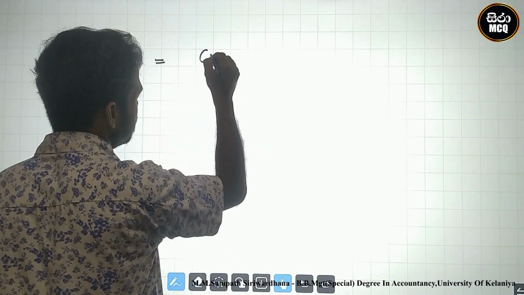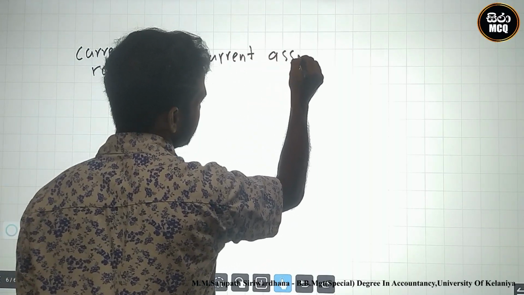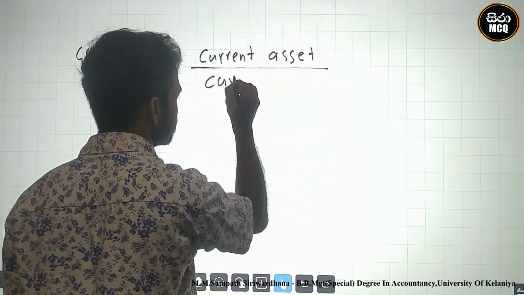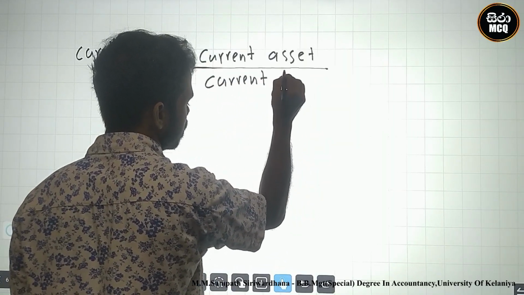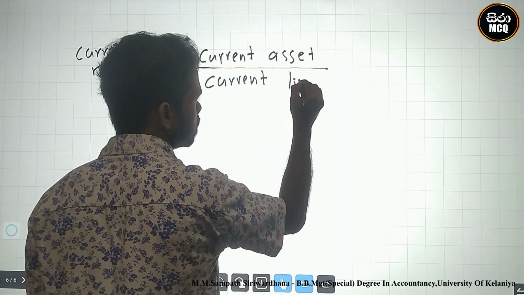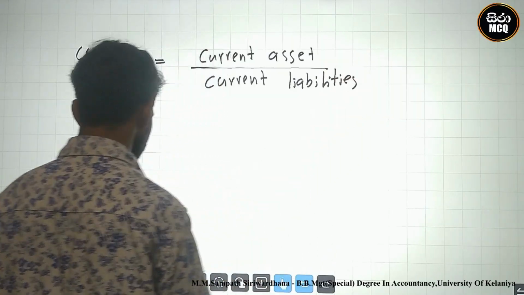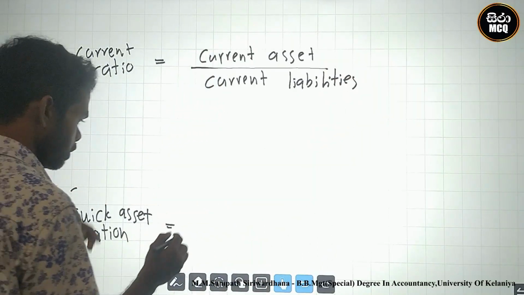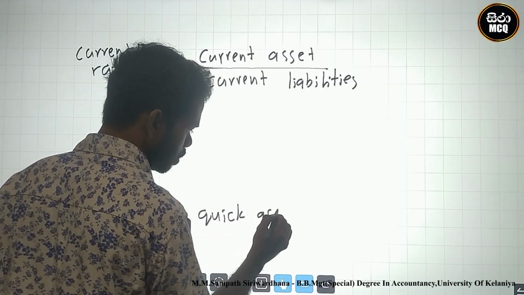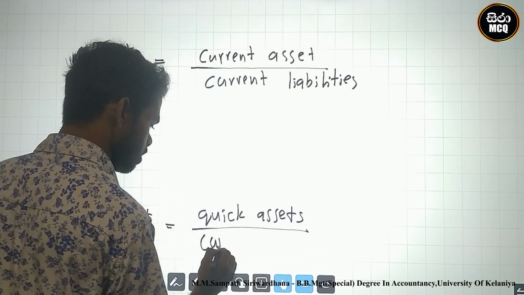How can we calculate it? Current assets divided by current liabilities. How can we calculate the quick asset ratio? Quick assets divided by current liabilities.